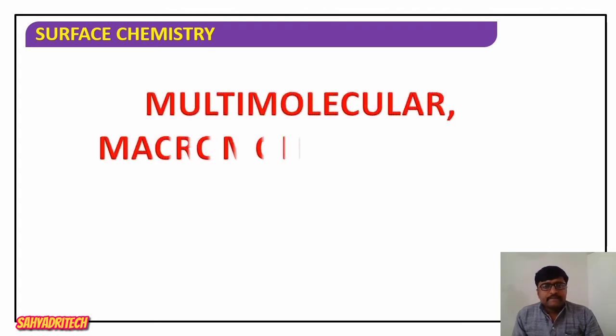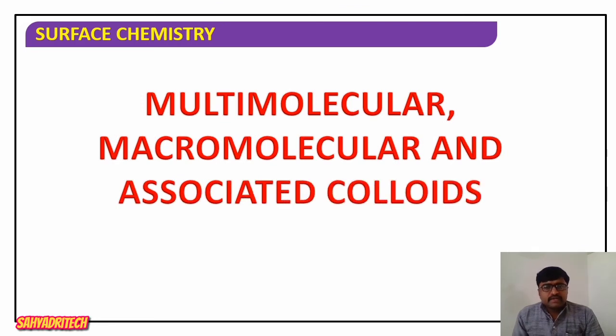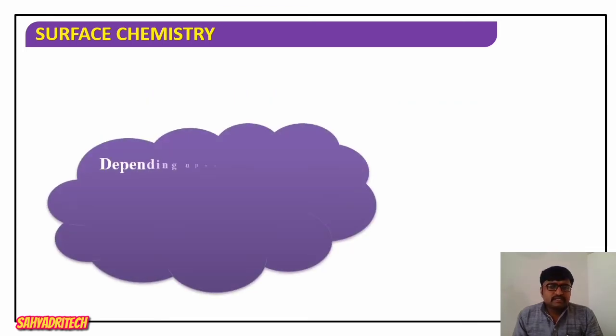Here the colloids can be classified into multimolecular, macromolecular, and associated colloids. So this is another way of classifying the colloids. What is the basis of this classification?